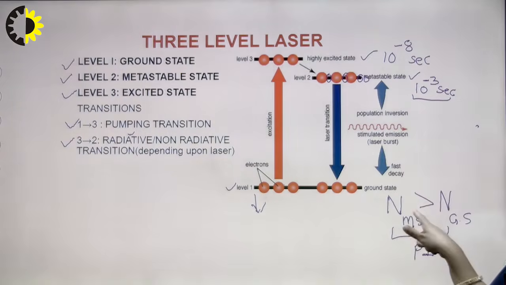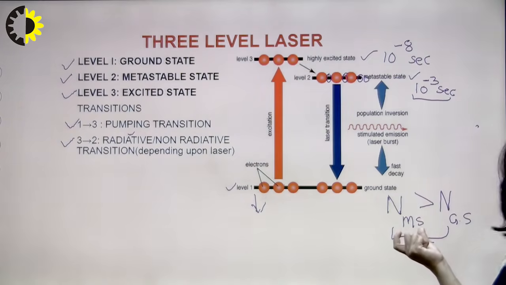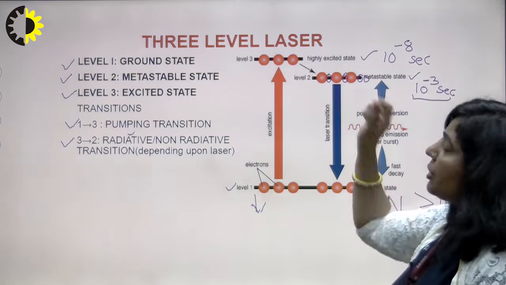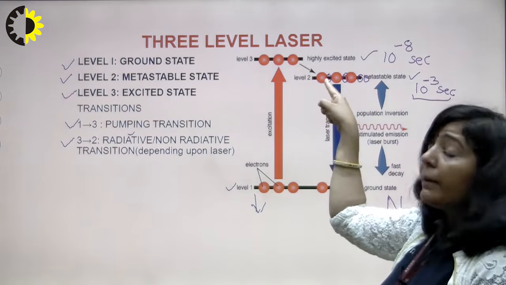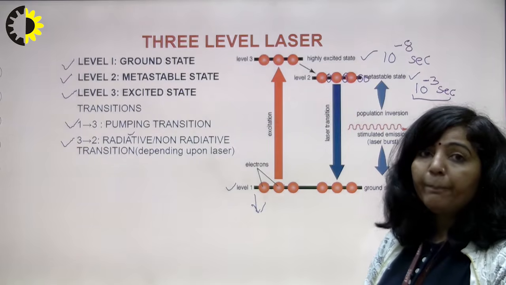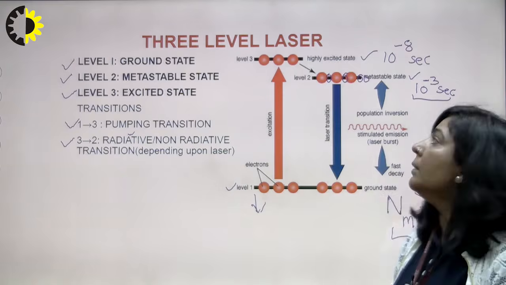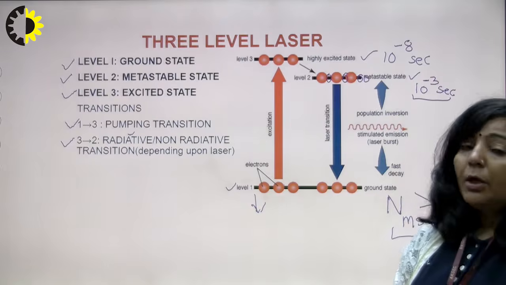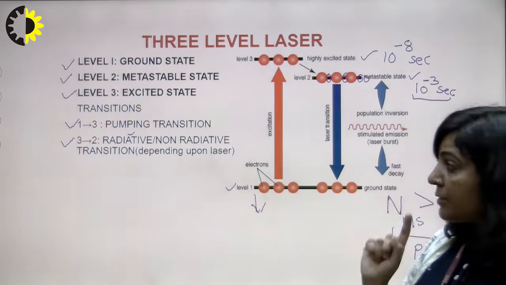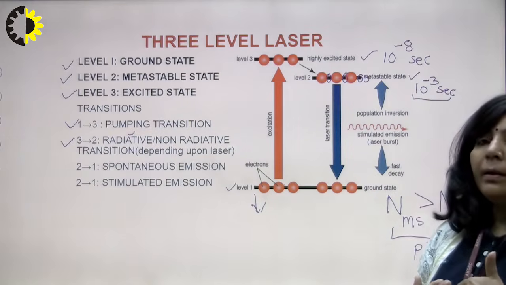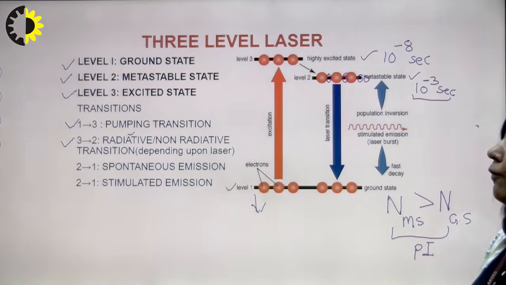So once you achieve this, once the number of atoms in the metastable state is greater than the number of atoms in the ground state, you are having population inversion. Now suppose those atoms which have completed their lifetime in this metastable state, what will they do? If they complete their lifetime there, then automatically they will come down to the ground state. So if atoms from state 2 automatically come down to 1, then they will emit their extra energy in the form of a photon.